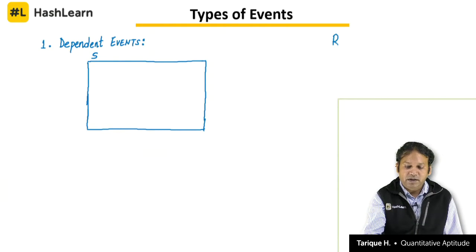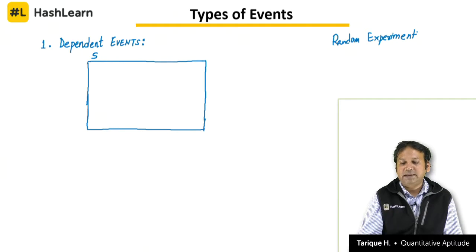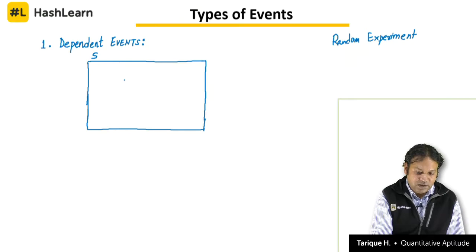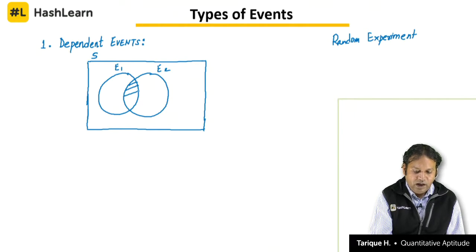I am using the word random experiment here, a new word. It means an experiment in which the outcome is not predetermined, and second, where each outcome has equal chances, that means equally likely outcomes. Okay. Now, the sample space is there, and let us say two events are there, E1 and E2, and these two events have some overlapping. You can see that there are some common outcomes of the two events.